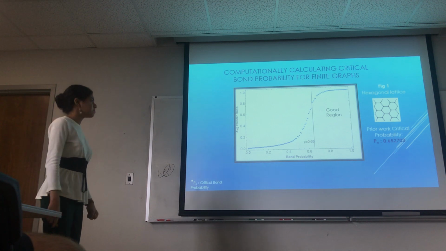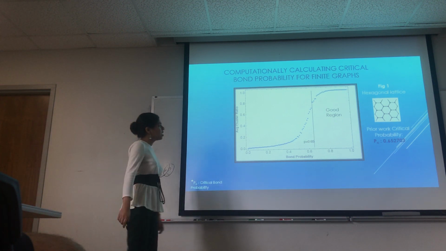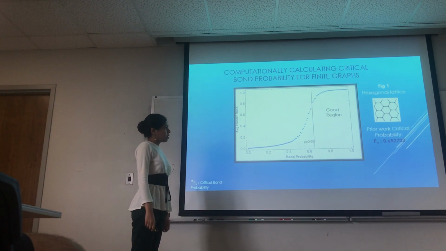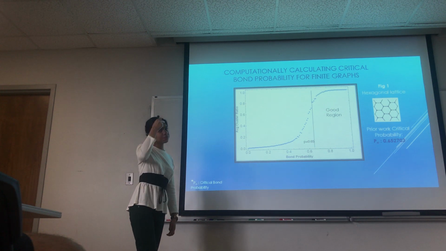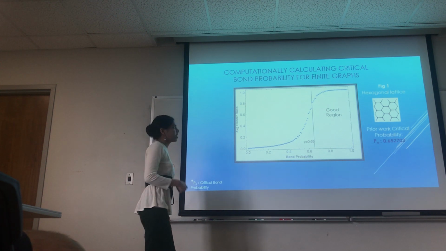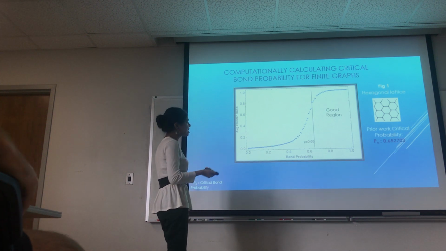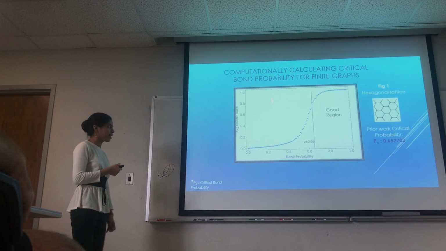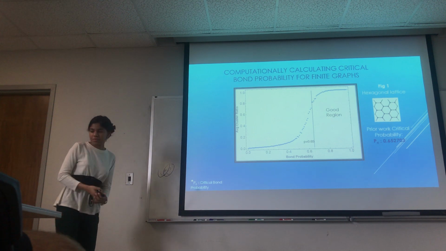Okay. But with the power of the size, with the small power of the size. I'm sorry, so as the size increases, it will approach the true value. Okay, so the hexagonal lattice didn't do so well. The critical probability was very large.